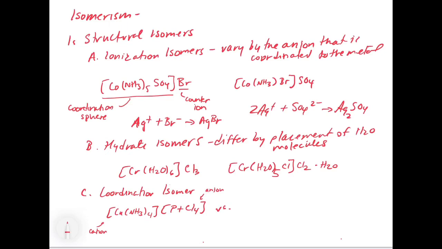So, for example, we could put the ammonias on the platinum, and we can have platinum ammonia 4, and then we can have CuCl4. And so the complex is different because now the ammonias are bound to the platinum and the chlorides are bound to the copper, but overall the stoichiometry remains the same. So that's what we would call a coordination isomer. Now this one is a little less common, but is something to think about because, again, it definitely is a way that you could have the same stoichiometry.